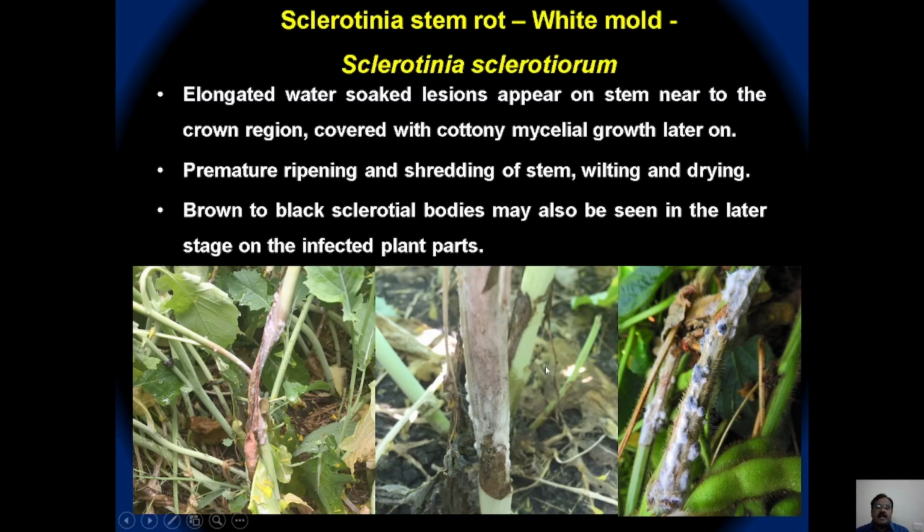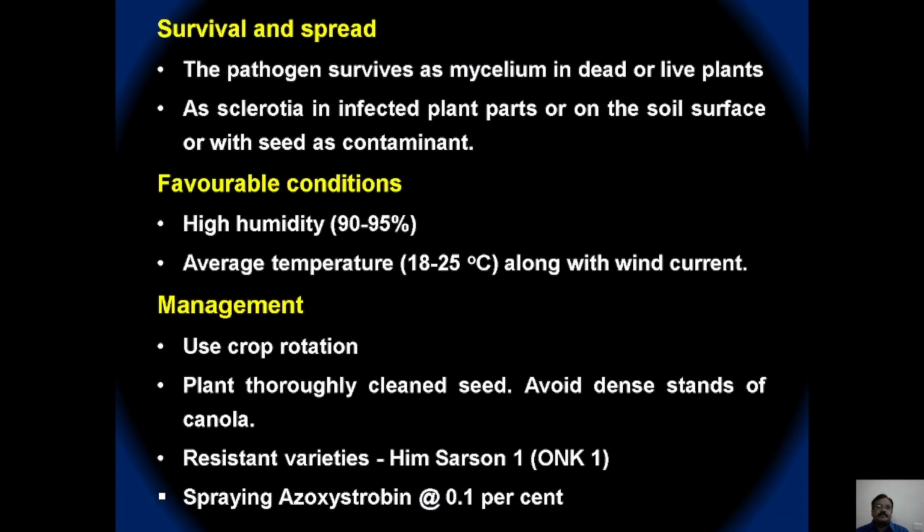In severe infection, brown to black sclerotial bodies are produced on the affected stem, and later the infected plant may dry and die completely.